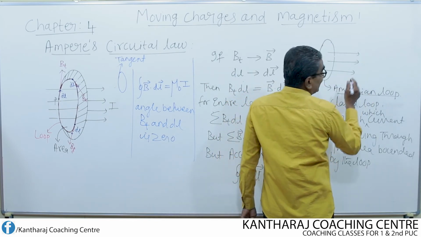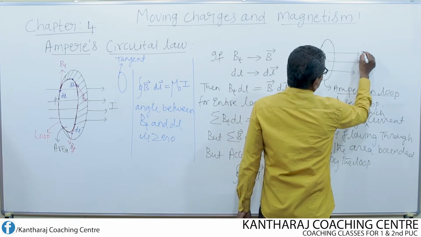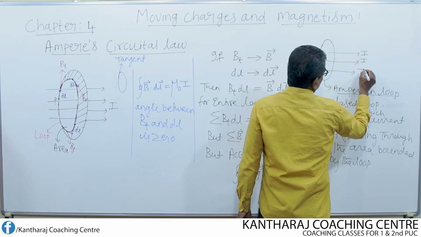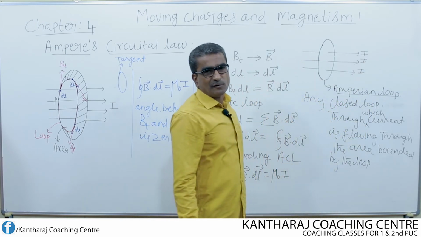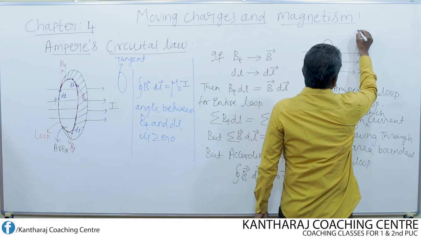If there are n number of currents, that means this is current I, also current I, each of magnitude I, then how do we write the Ampere circuital law?